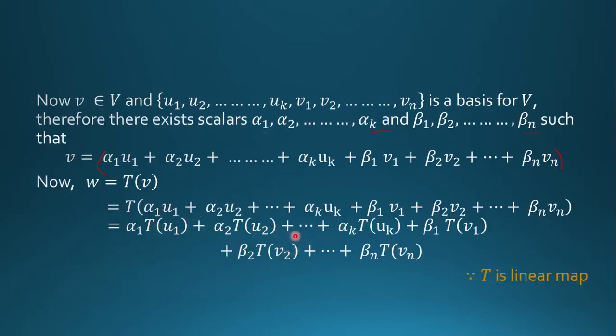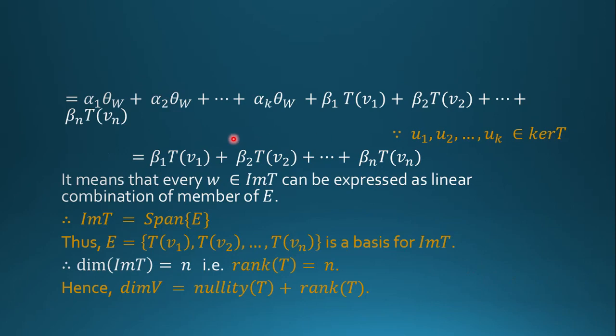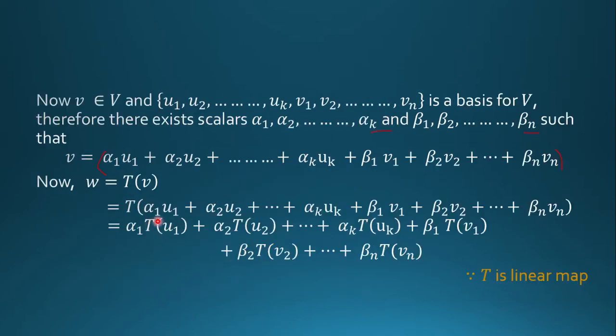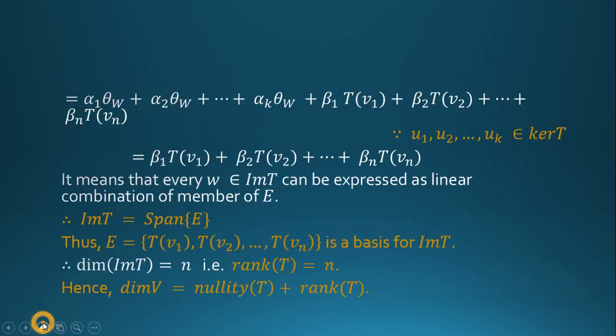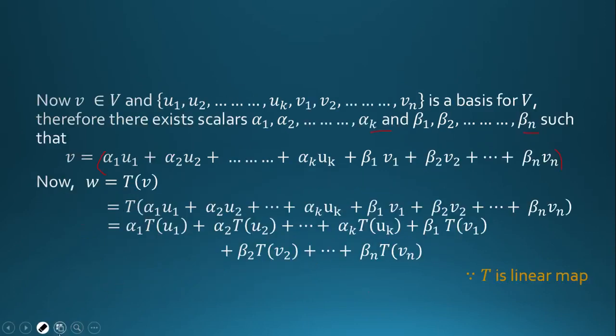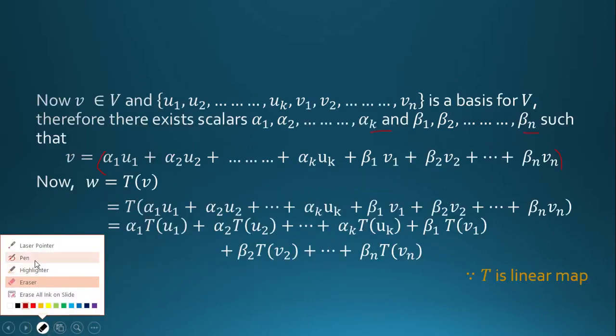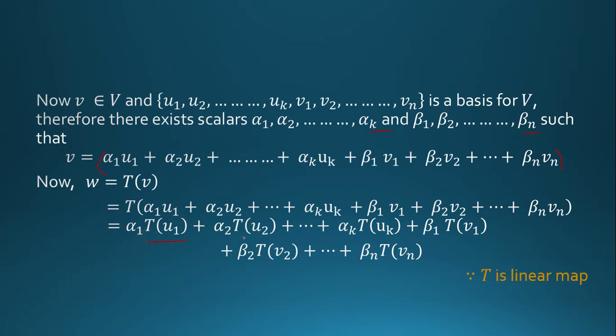U1, U2 up to UK are the basis of the kernel of T. So transformation of U1, transformation of U2 up to transformation of UK all are the 0 vector.